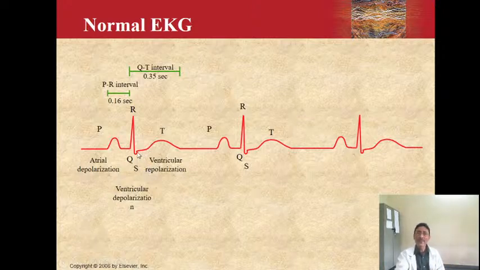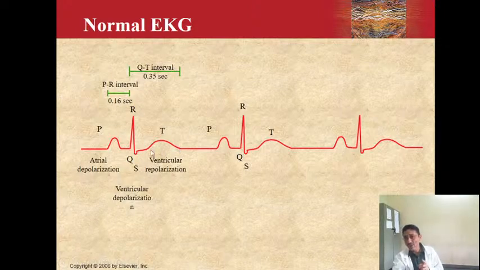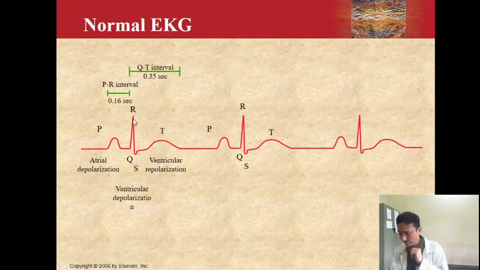So remember, the ST segment is from the end of the S wave to the end of the T wave, and its duration is somewhere around 370 milliseconds. Then the other is the QT interval. I have spoken to you about the QT interval.